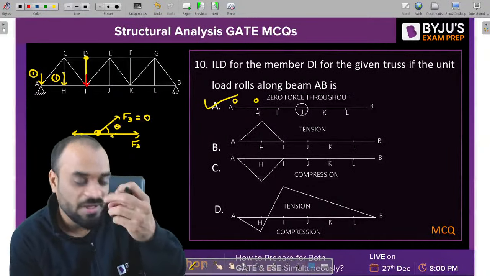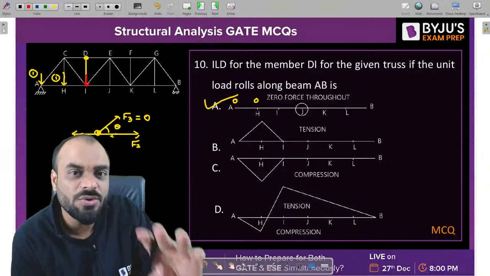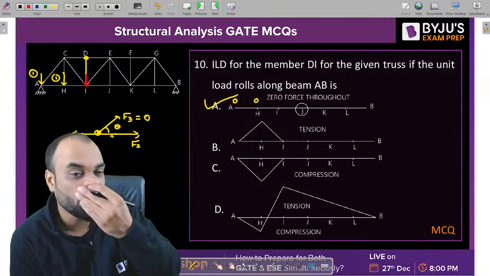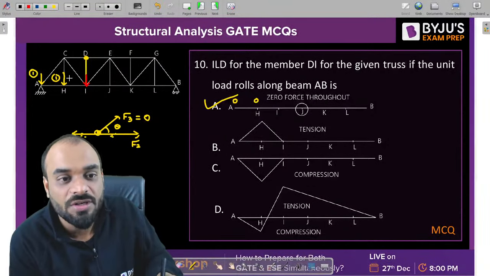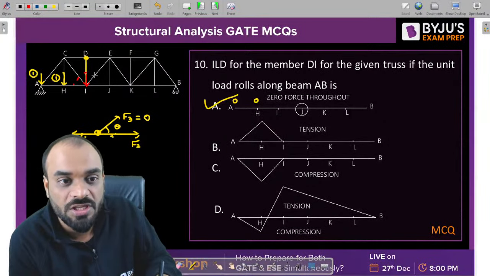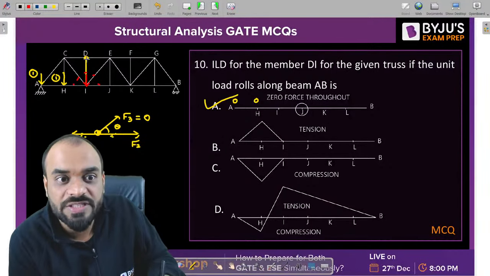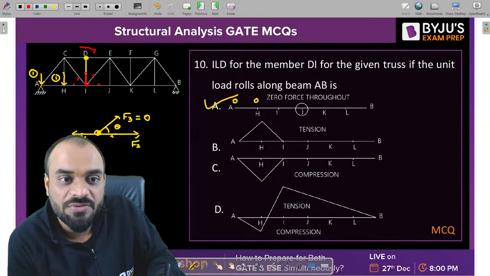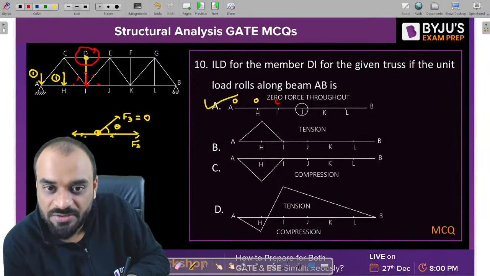Why? There are two possibilities to find out the value of DI member force. Either you can solve joint I or you can solve joint D. If I want to solve the member DI from joint I, that is very difficult. Why? Because there are 5 members, 1, 2, 3, 4, 5, and it's not possible to get the answer. But if I solve the same member from joint D, then I will get the answer as 0. Why? Because if you solve this particular joint, guys, the value will remain 0 itself, right? That's why it is 0.